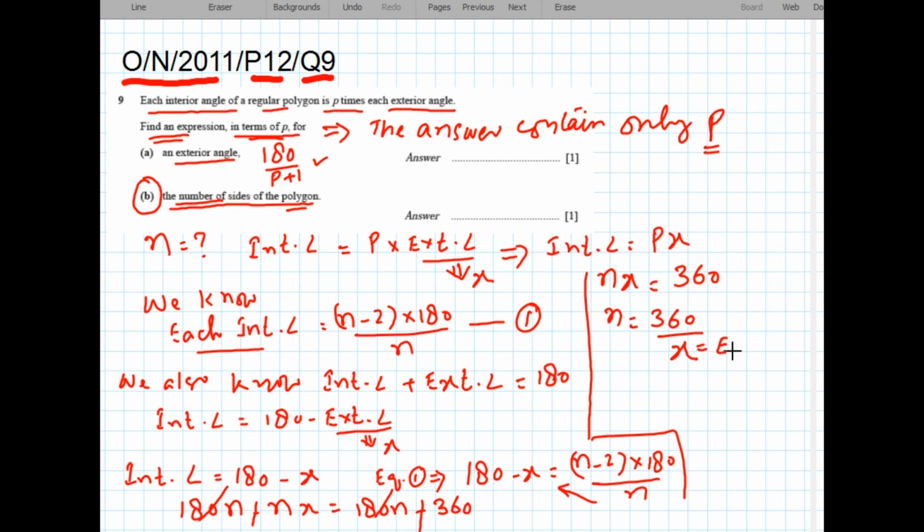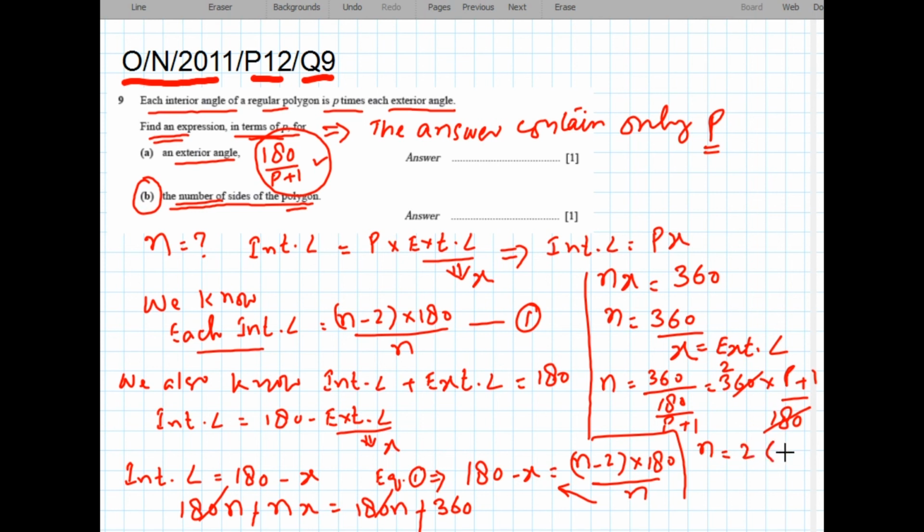What is the value of exterior angle? 180 divided by p plus 1, as we got in part A. So this is equal to 360 multiplied by p plus 1 divided by 180. So the fraction will be reversed over here. So 180 will be cancelled out by 360. So we get 2 multiplied by p plus 1, or 2p plus 2. So n is equal to 2p plus 2, which is our answer.